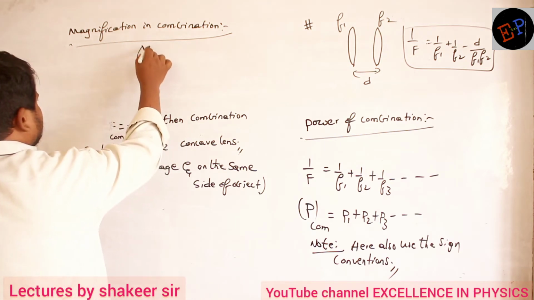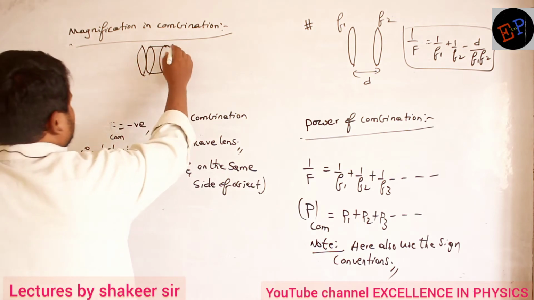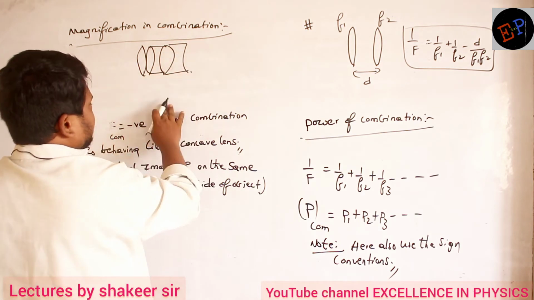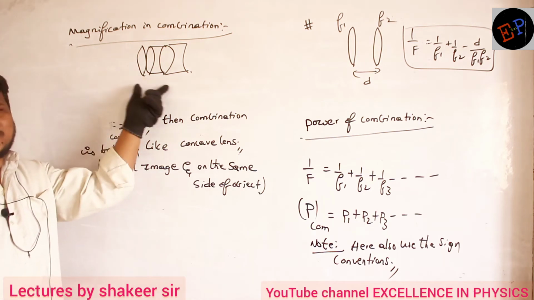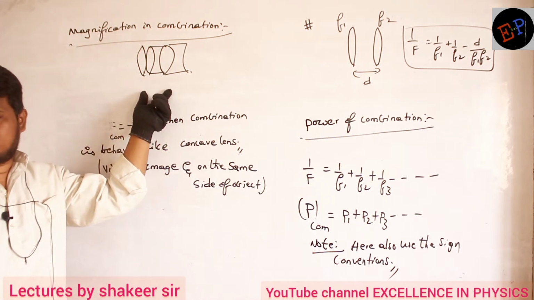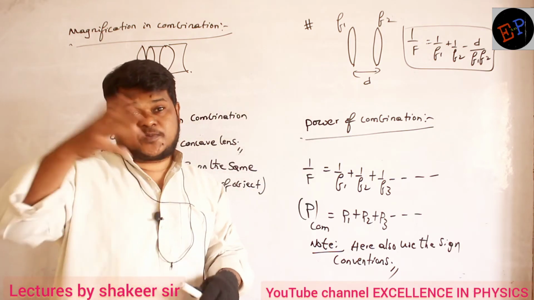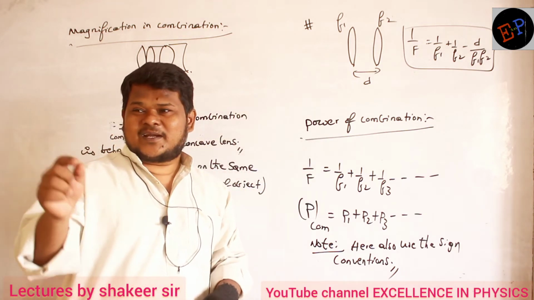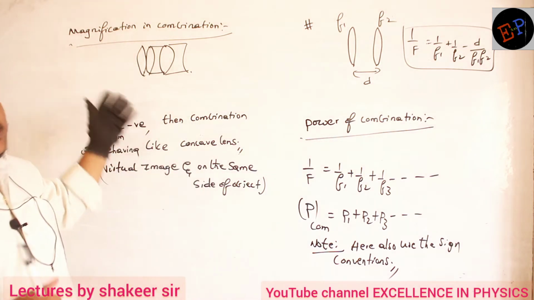This is one convex lens, this is another convex lens, this is one concave lens, another convex lens, then it is followed by a concave lens. Like this, many lenses are combined together. This type of combination you will see in mobile phone cameras. When you buy a camera-special smartphone, they will write 6 lens, 5 lens, like this. It means these lenses are a combination.